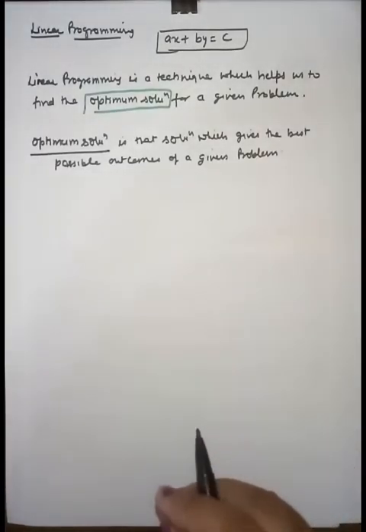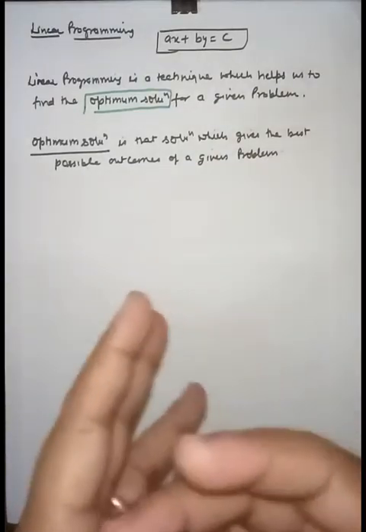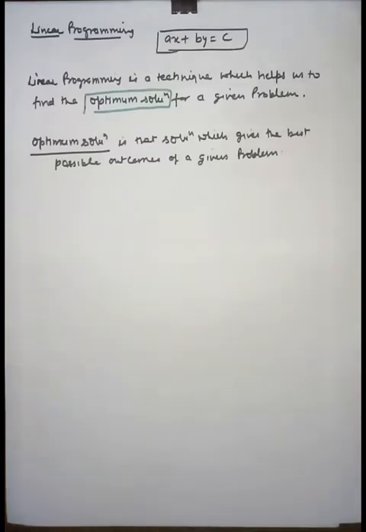So this is the optimum solution. The optimum solution means it's the best solution for a company to solve a problem.